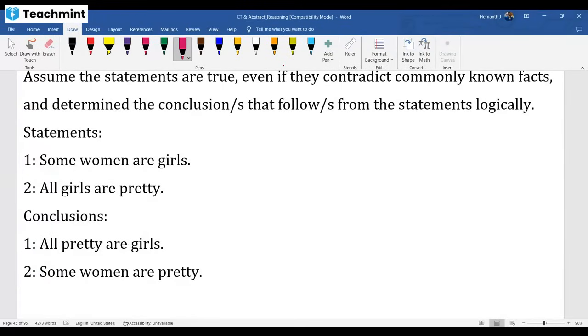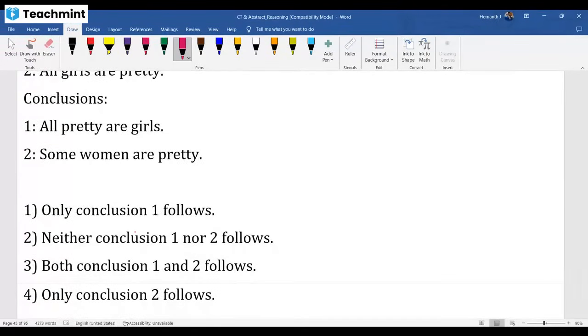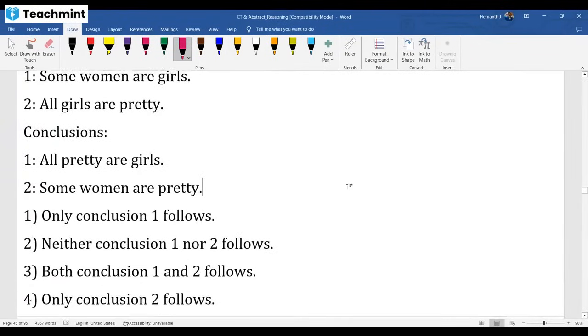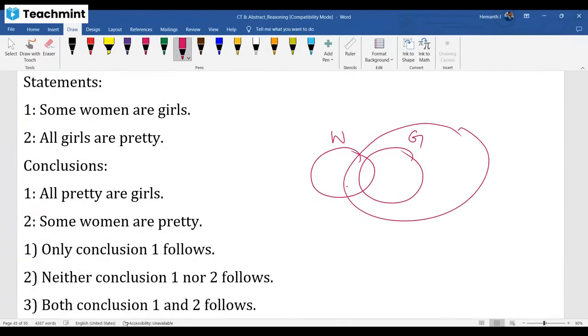Now see this. Some women are girls, all girls are pretty. I said always check with the either-or option. The either-or option is not there, so you have full freedom. What is that freedom? If your conclusion fails in one diagram, throw it out. Here, some women are girls. All girls are pretty. This is one diagram.